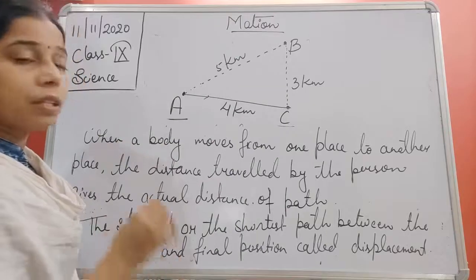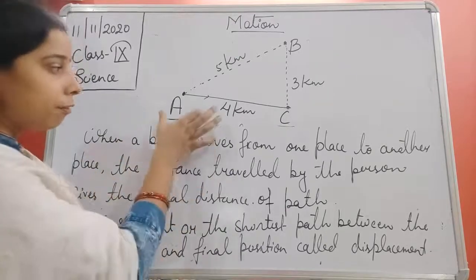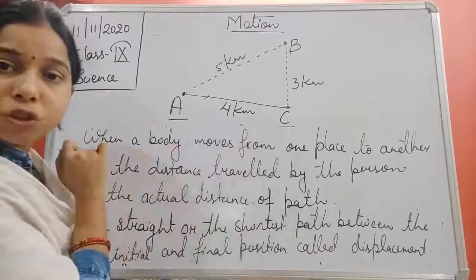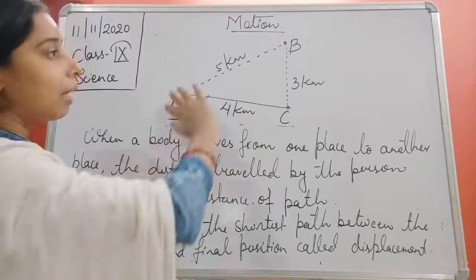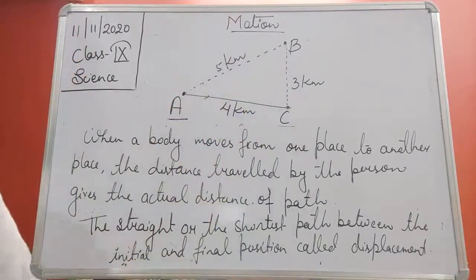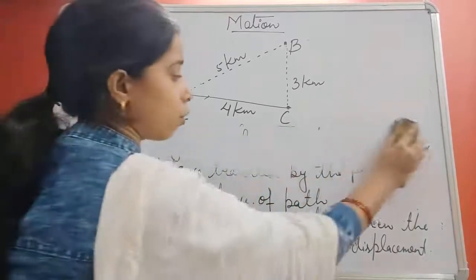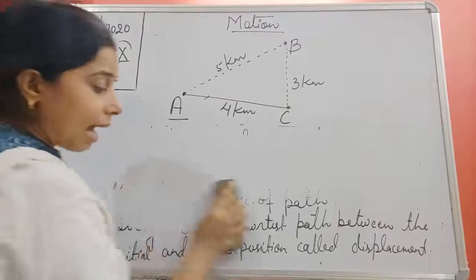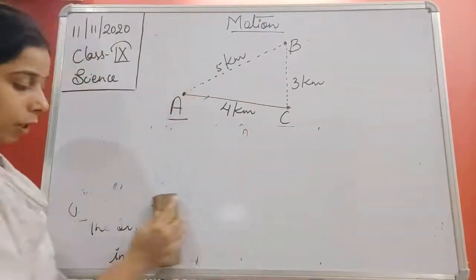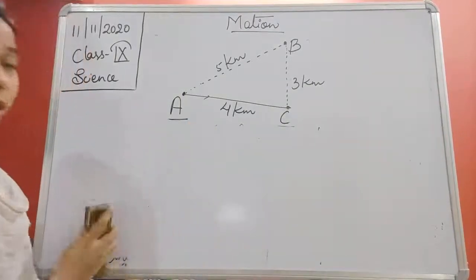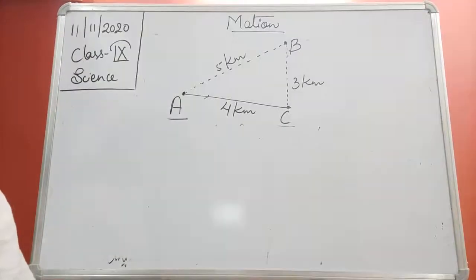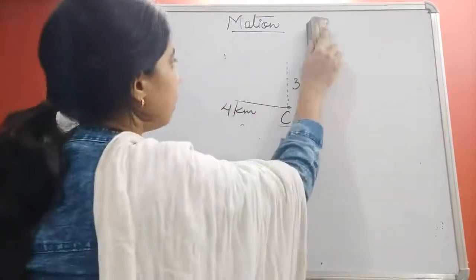If we see the shortest or the straight path from the initial to the final position, that is this 4 kilometer. So this is the displacement, and this one is known as the actual length or actual distance. Okay. So this is the distance and the displacement. Distance is the actual path covered by the object to travel from one position to the other position. That is the total distance covered by the object. So this was all about the distance and the displacement.